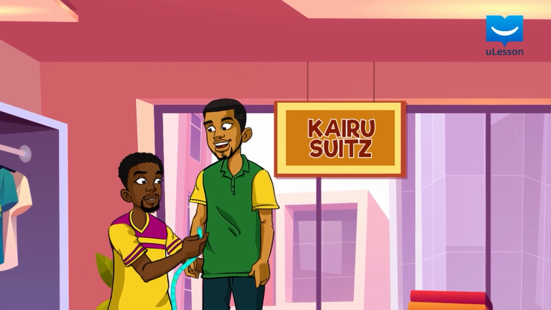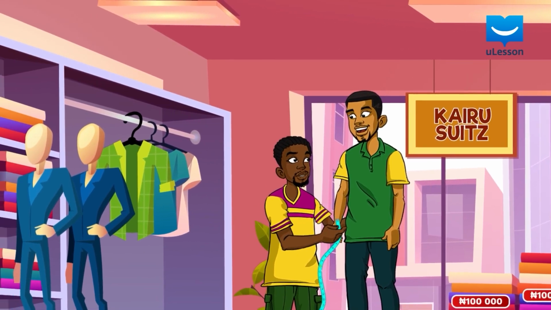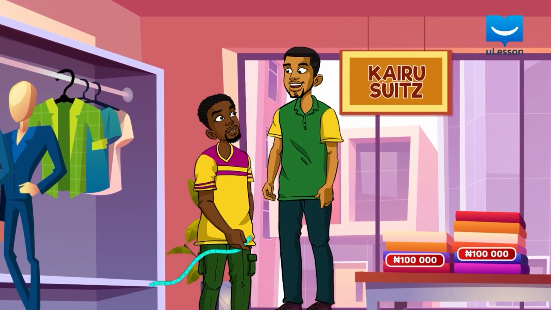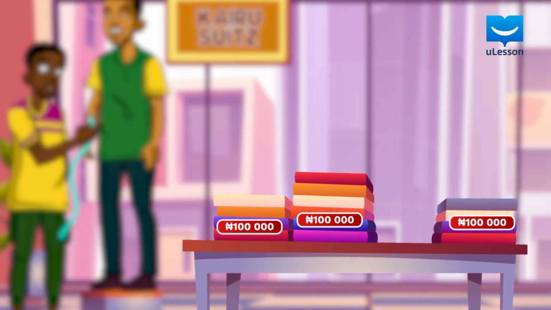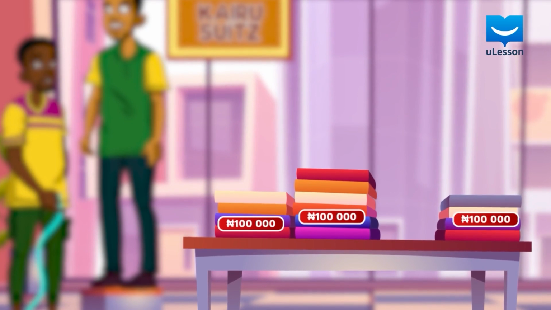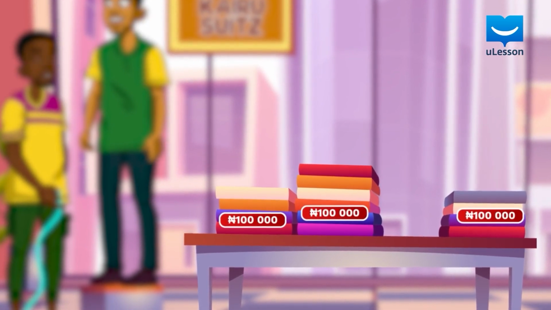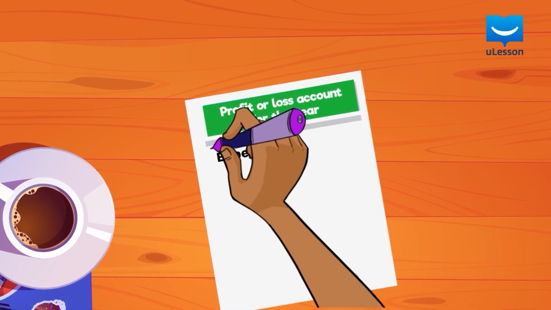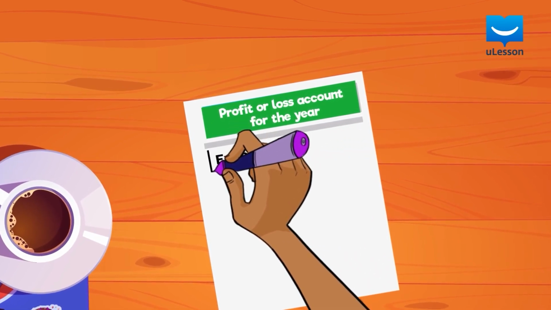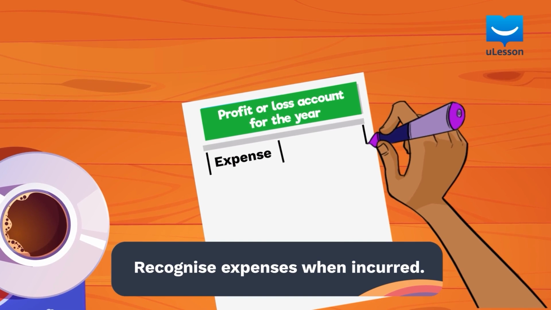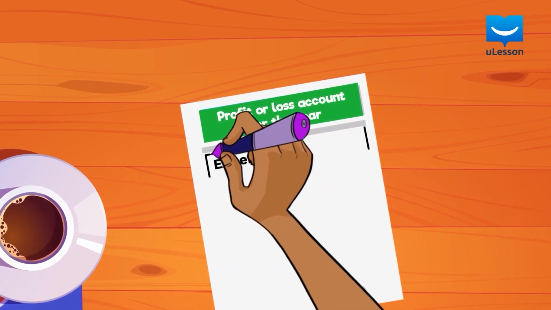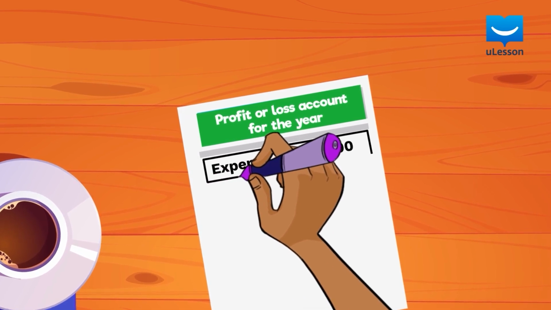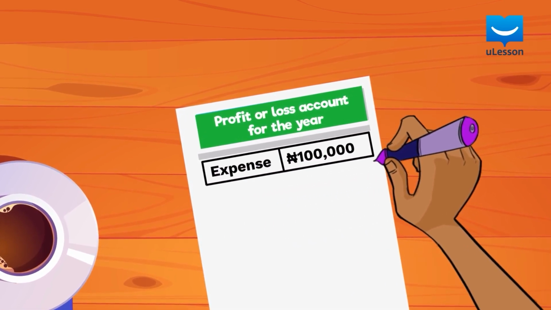Kari Suits is a company that buys fabrics and uses them in the production of suits. Mr. Kari gets these fabrics from his suppliers for the sum of 100,000 naira without paying immediately. We call that a credit purchase. The accrual concept states that even though the cash has not been exchanged, Mr. Kari should recognize the expense because the fabrics have been delivered to him already. He will record this as an expense in the profit or loss account for the year.